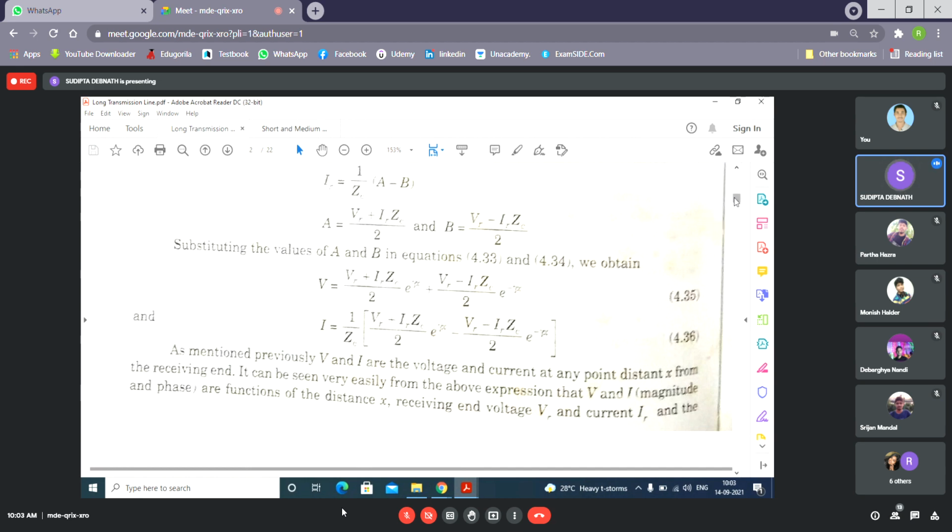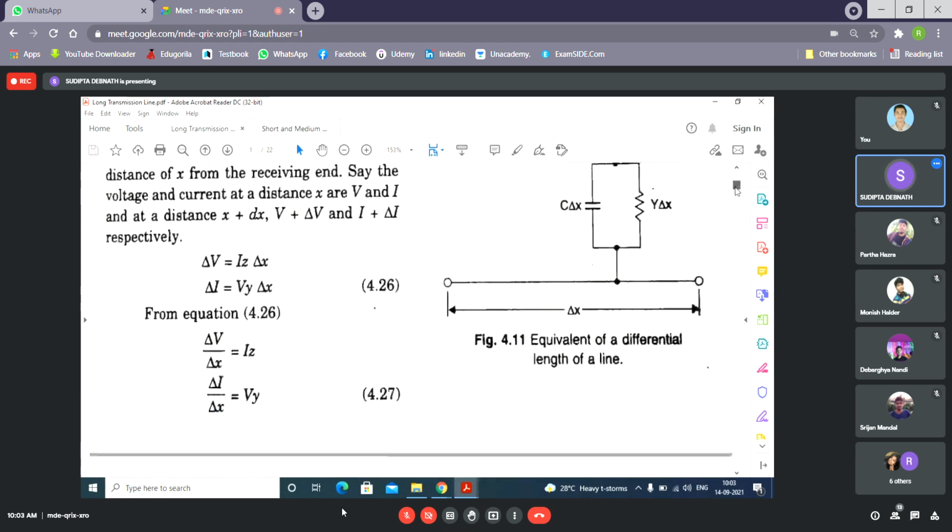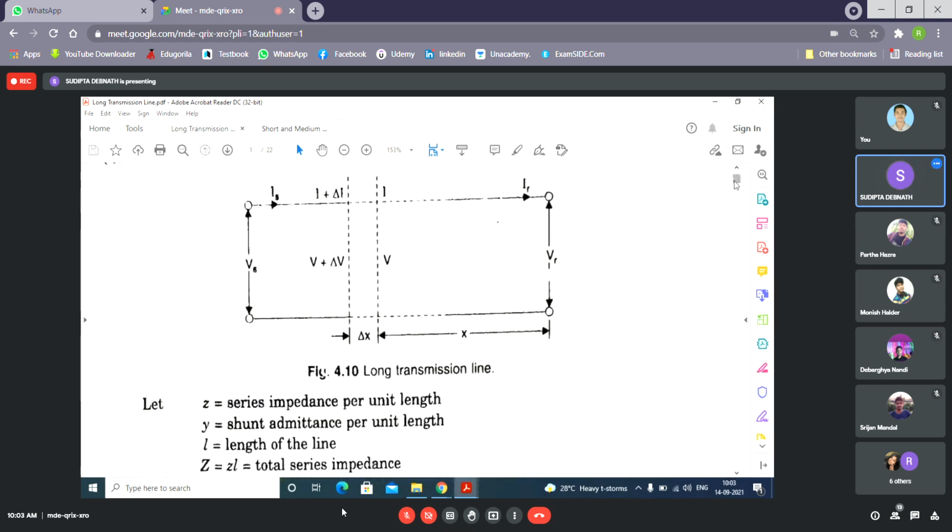Now, you can conceptualize, listen carefully, why this incident and reflected wave is defined. Our voltage waveform is considered to be the summation of the incident wave and the reflected wave. Incident wave means when x increases, this value increases. That means the voltage here is minimum and the voltage here is maximum for the incident wave, because as x increases, the incident wave increases. So the voltage is coming here with diminishing magnitude.